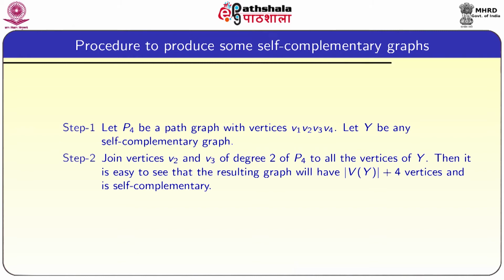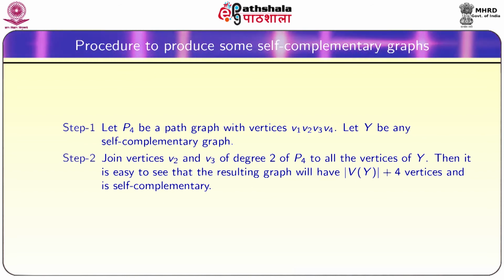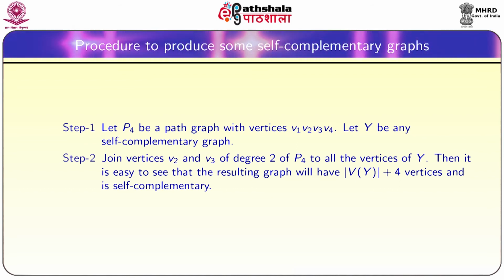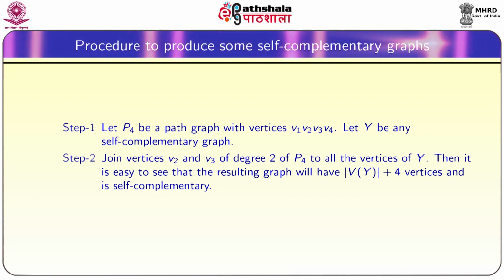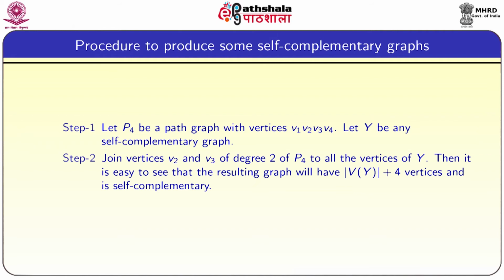Now, we will see a procedure to produce some self complementary graphs. Step 1 is, let P4 be the path graph with vertices V1, V2, V3, V4. Let Y be any self complementary graph. So, in step 1 we choose just a path graph P4. We already know that P4 is a self complementary graph with vertices V1, V2, V3, V4, and Y is any self complementary graph.